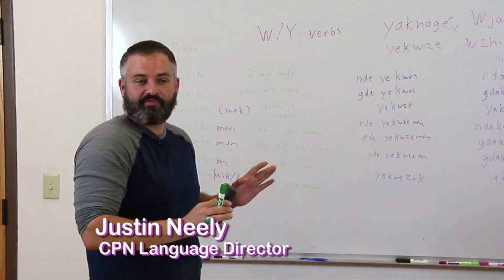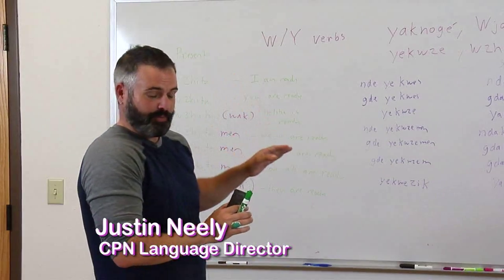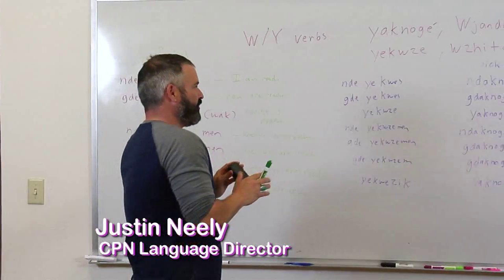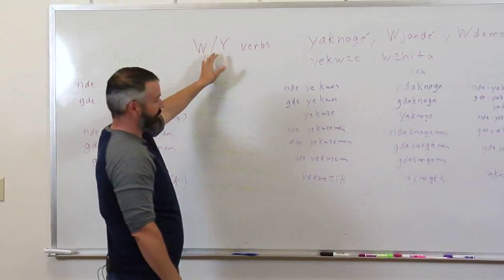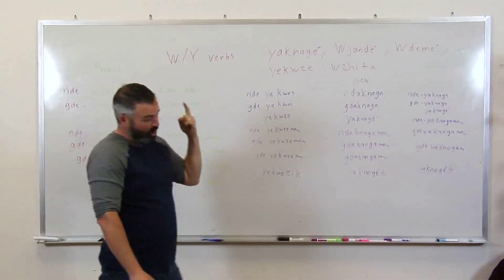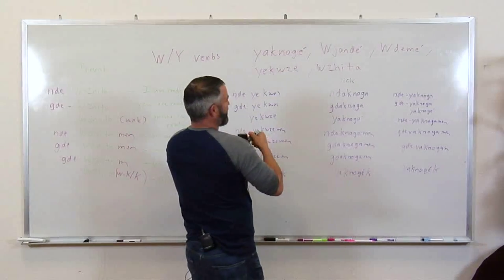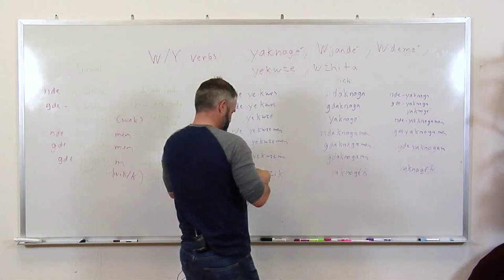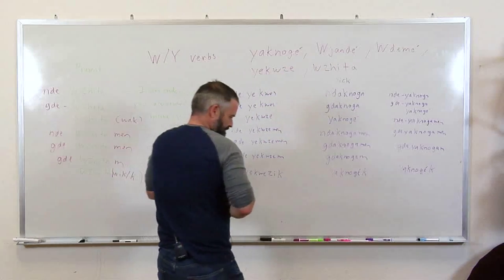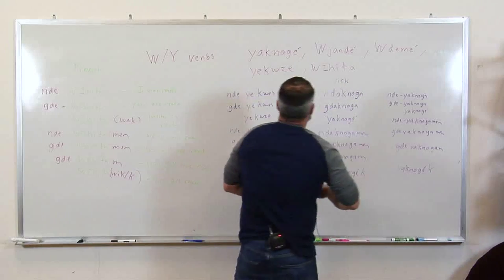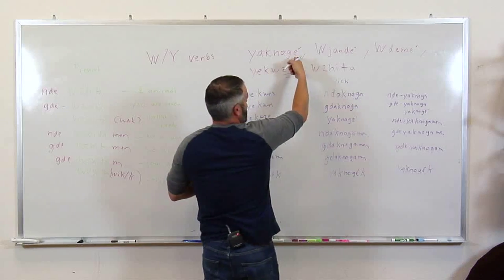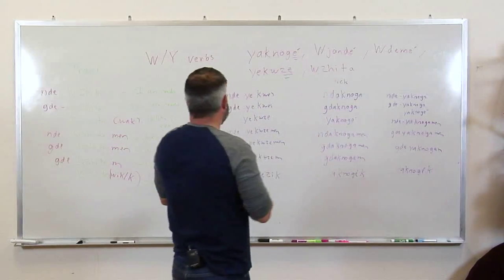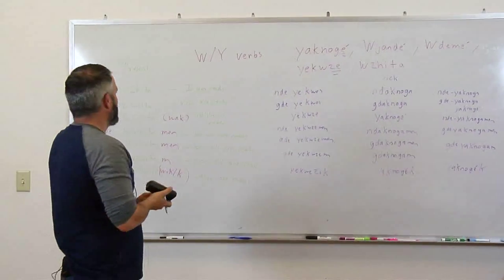Okay, so this is going to be a fun one. This is our WY verbs. Now there's a lot of different things going on with these verbs. Also, you have to take into account this is something that happens on the front end of the verb. But you also have things like our ZE at the end, or we got our AE alteration going on back here. So you have those factors going on as well.